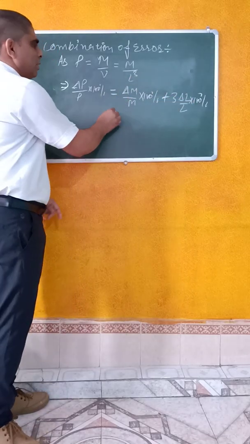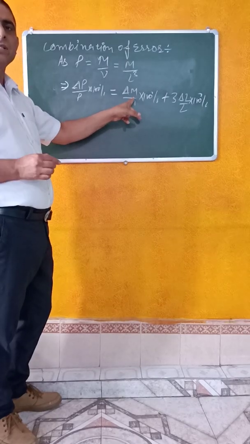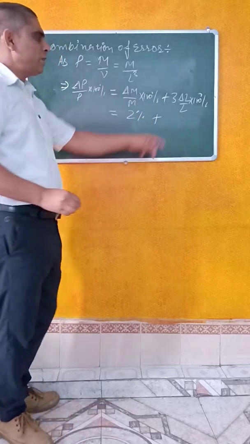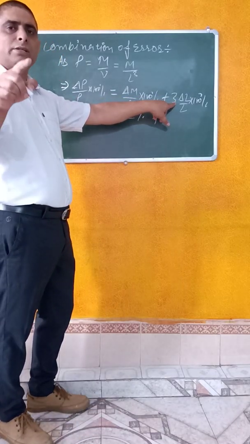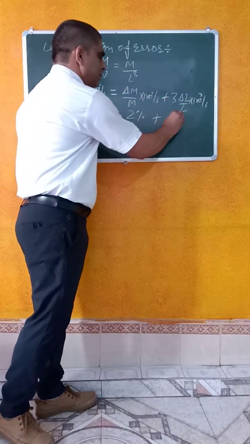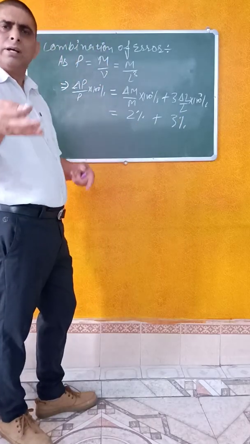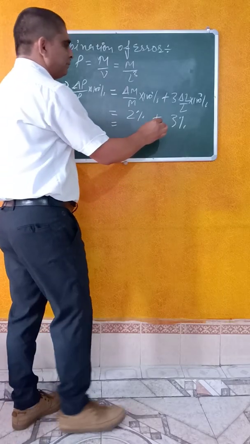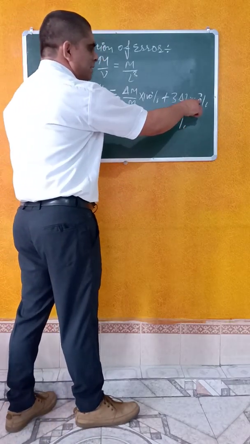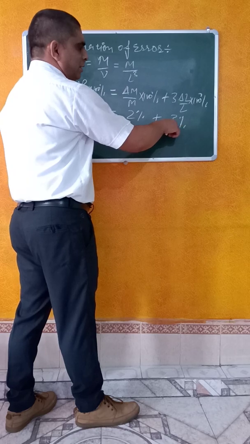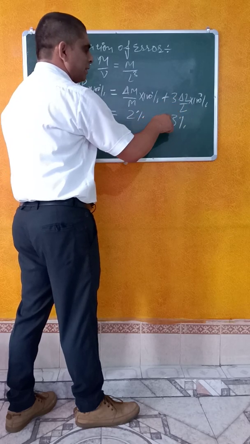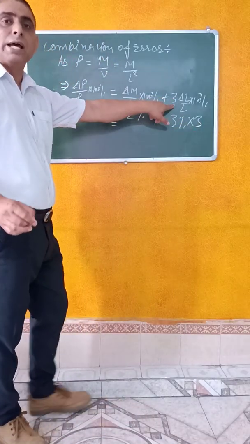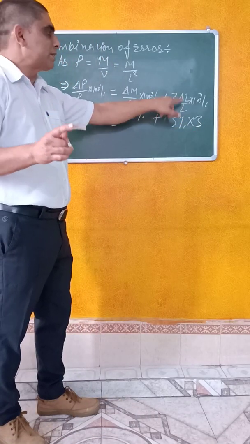Now very easy. How much percentage error in mass is given? We have 2%, plus how much percentage error in length is given? 3%. It can be any figure. Okay. So now you will see here percentage error given in the case of the length 3%, and here we will multiply by 3 because power times the percentage error is given.